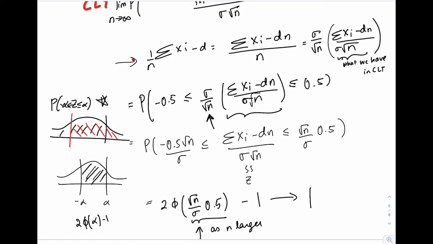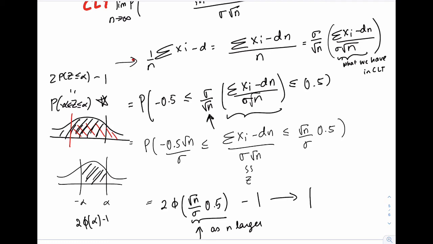If you work it out with this little picture, it turns out to be 2 times the probability of z less than or equal to alpha, minus 1. Because 2 times the probability of z less than or equal to alpha is this whole red region and this shaded black region added together.